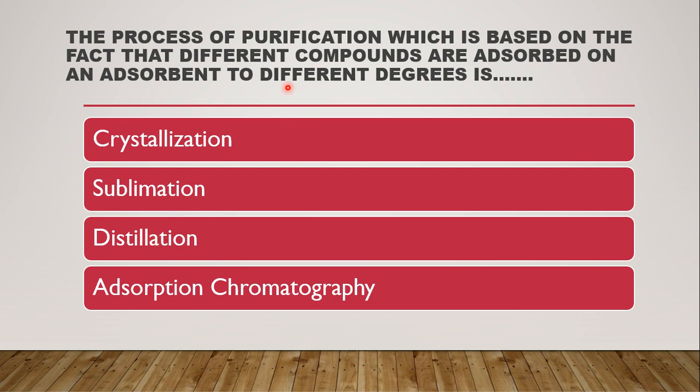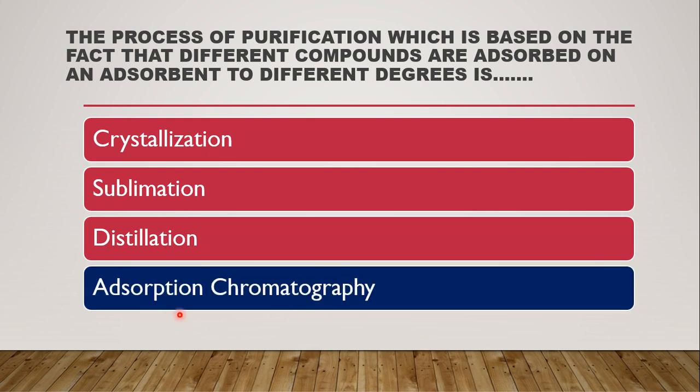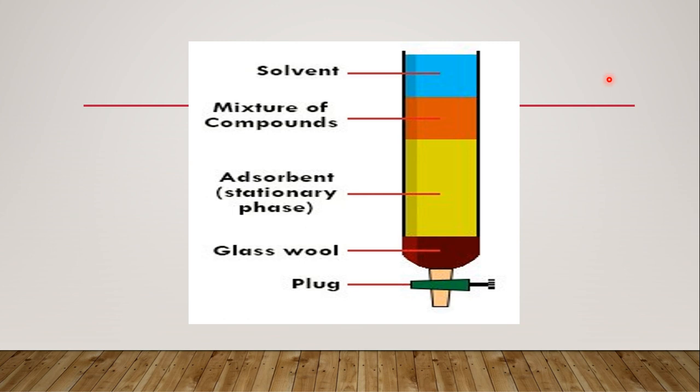Next question is, the process of purification which is based on the fact that different compounds are adsorbed on the adsorbent to different degrees is, whether it is crystallization, sublimation, distillation or adsorption chromatography. The correct answer is adsorption chromatography, wherein the compounds are adsorbed on the adsorbent to different degrees. As you can see here, a mixture of compounds is adsorbed on the adsorbent, that is the stationary phase, to different degrees.